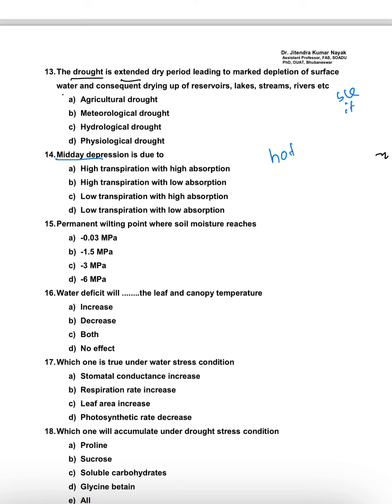Basically during the hot time, or summer time, or the time where the temperature is very high, during the hot midday condition, suppose this is the plant, this is the leaf. In the atmosphere, hot midday means the temperature is very high. If temperature is very high, what will be the effect on transpiration? The transpiration rate will also increase.